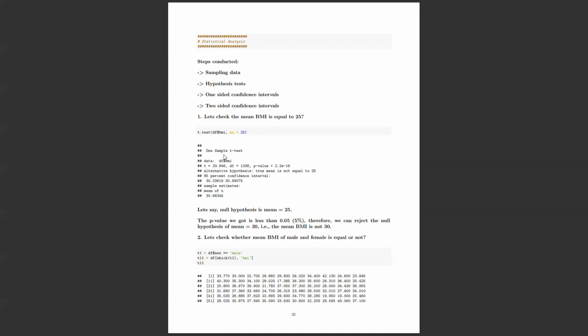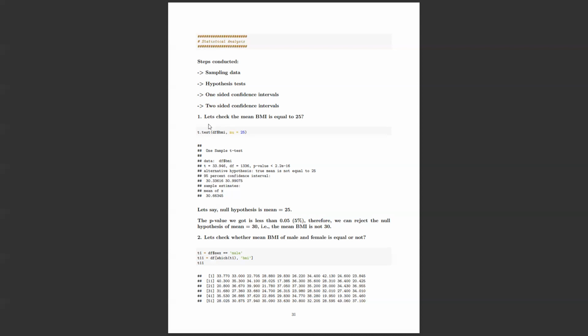So we have to interpret based on this summary, and one way to do that is checking the p value. The p value is 2.2e-16, which is a very, very small value, close to zero. So what does that mean? If the p value is greater than 0.05, we cannot reject the null hypothesis, and if it is smaller, we reject it.